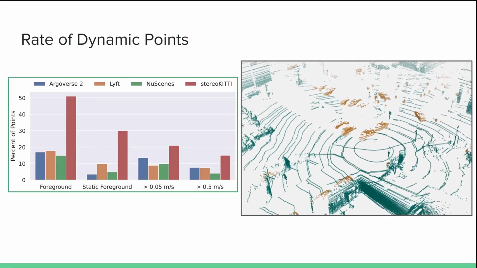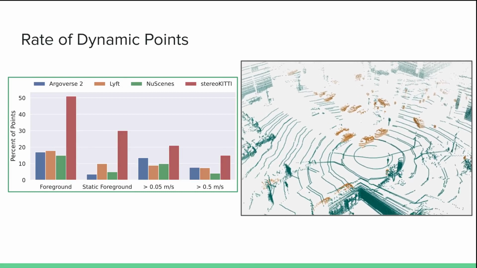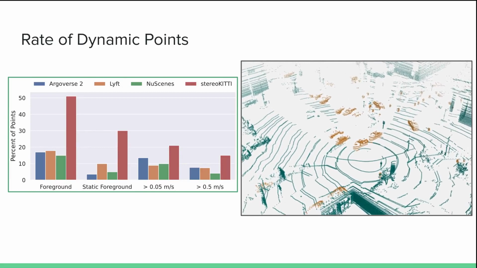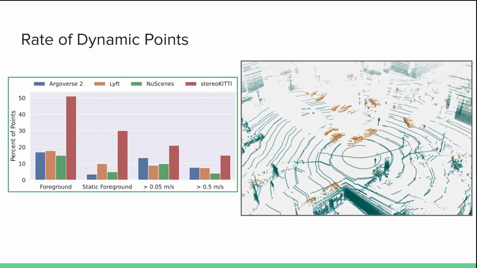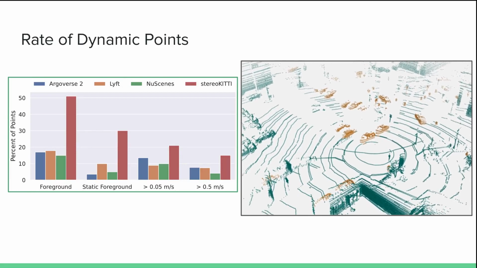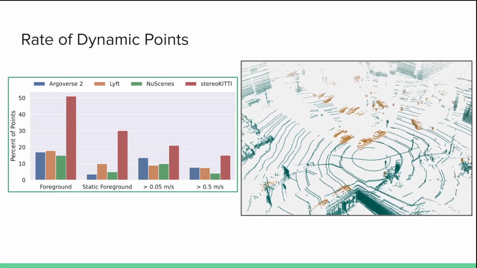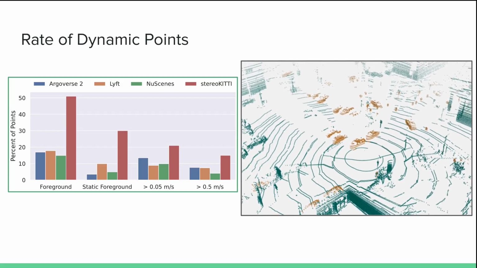The second issue is with the amount of dynamic points in each example. As we discussed, real data has a severe class imbalance between moving and static points. However, stereoKITTI has far more foreground and moving points than real data does. We can see this in the bar plot on the left here, where we compare the rates of foreground and moving points in stereoKITTI with those rates as found in real-world data sets from autonomous driving companies.